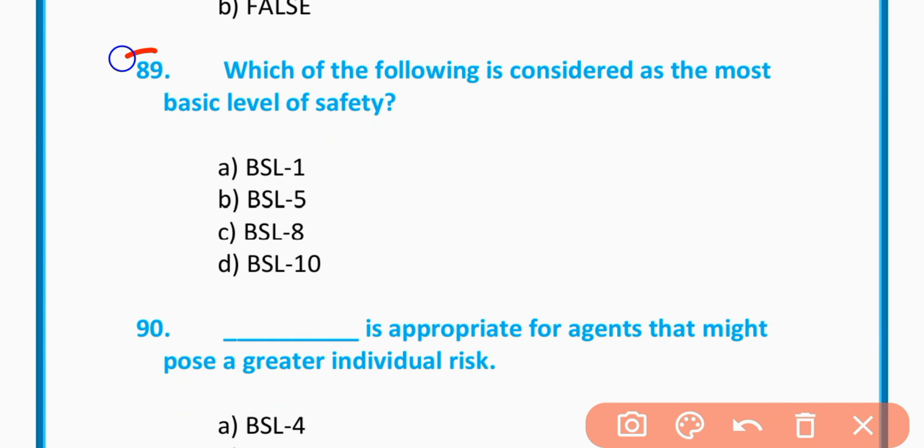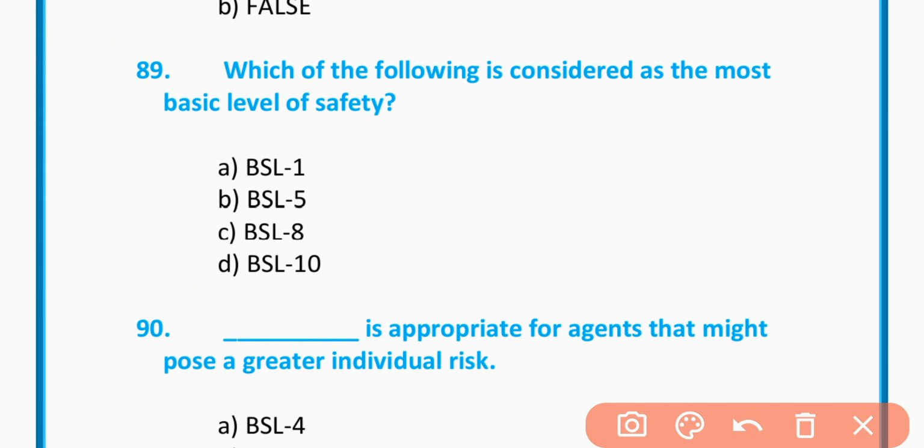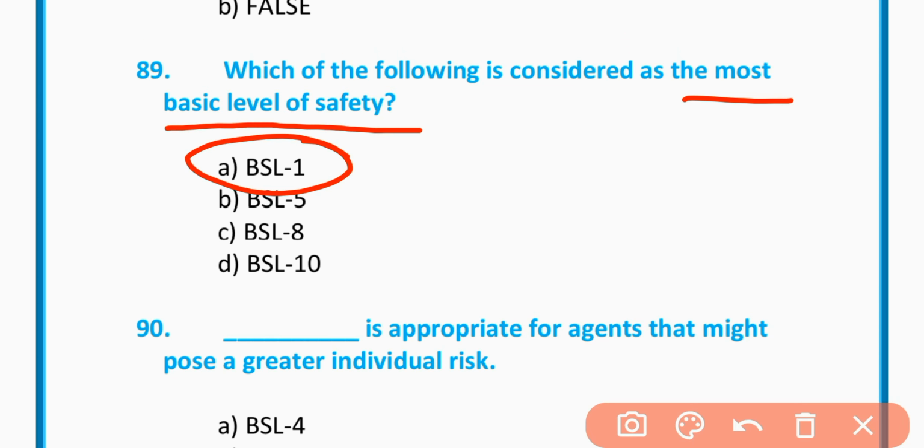MCQs number 89. Which of the following is considered as a most basic level of safety? BSL 1, BSL 5, BSL 8, BSL 10. The correct option is option A. BSL 1 is considered as a most basic level of safety.